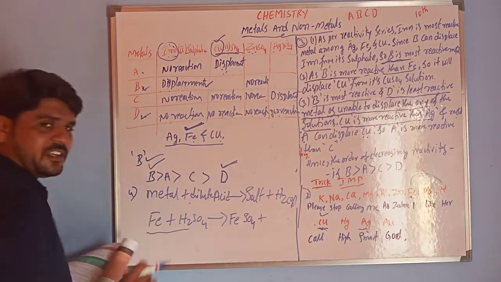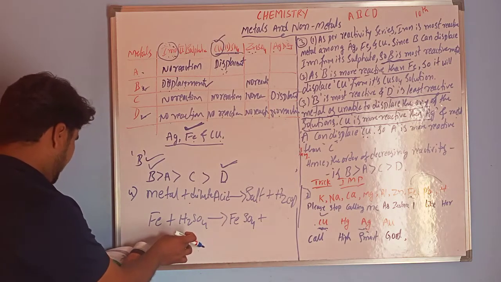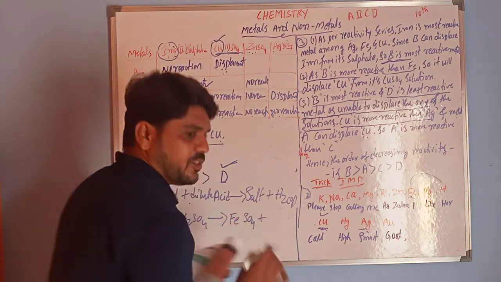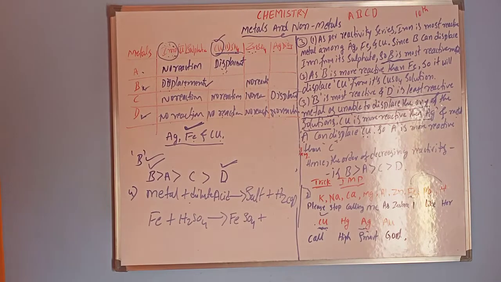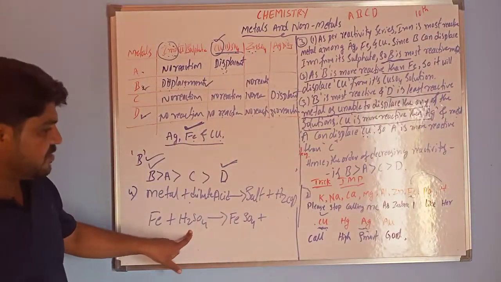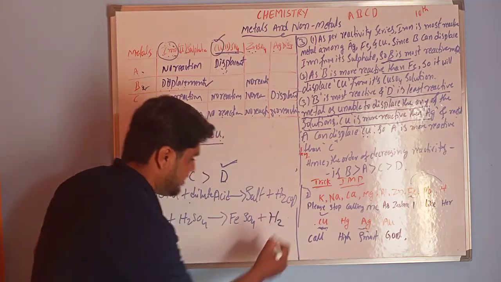Sorry, this is sulfuric acid, not hydrochloric acid. So remember, iron reacts with H2SO4, it produces FeSO4 and hydrogen gas.